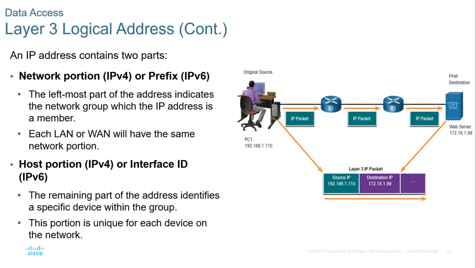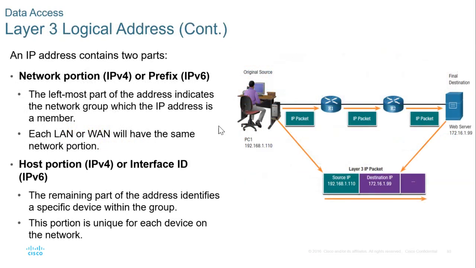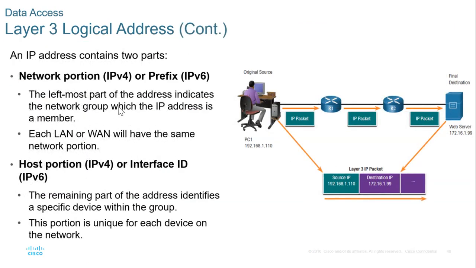Okay, so a layer 3 IP address, anyway, I think we can actually look at this, because the statement here says that these addresses may be on the same or on a remote network. An IP address contains two parts.